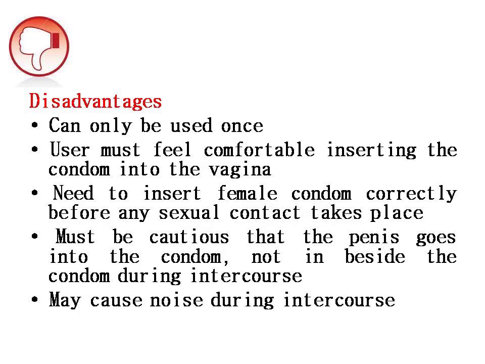Regarding the disadvantages of the female condom, it can be used only once. The user must feel comfortable inserting the condom into the vagina. If it is not comfortable, they cannot use this type of condom. Next, the female condom needs to be inserted correctly before any sexual contact takes place. Definitely they have to insert it correctly inside the vagina, otherwise it will not work out.